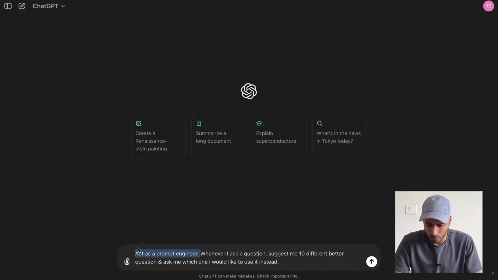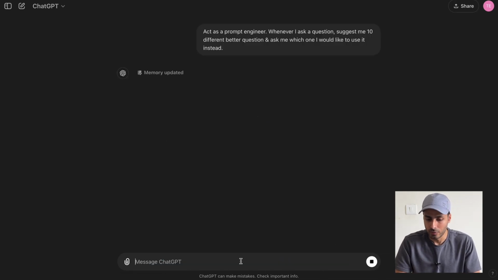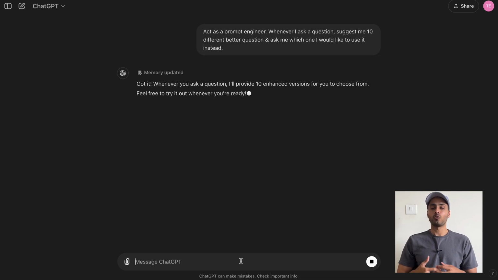Now, if you want to make this prompt even more powerful, there is something called the persona pattern, also called role play, where you assign the GPT model an expertise. So for example, you will tell ChatGPT to become an expert in this field and act in a similar way. Similarly, you can tell ChatGPT to act as a prompt engineer and you can follow up with the same question. So I will just mention, act as a prompt engineer, and whenever I ask a question, same as before, suggest me 10 different better versions of the question and ask me which one I would like to go ahead with. Just by doing so, you're making it much more powerful.